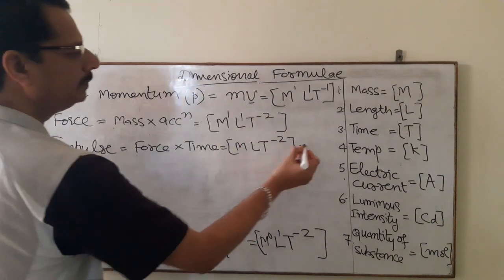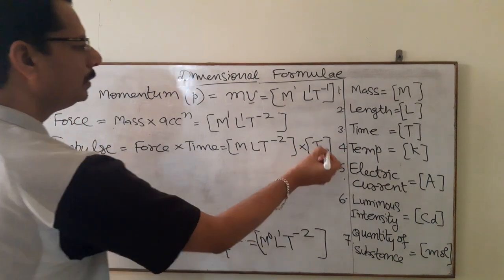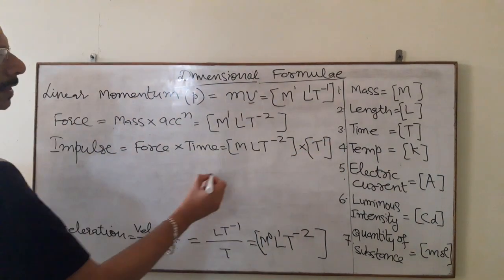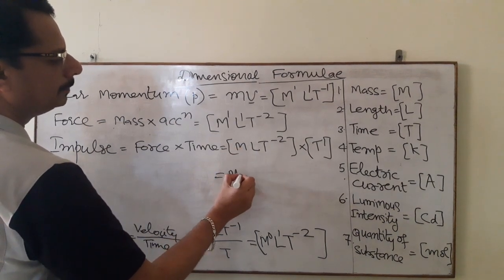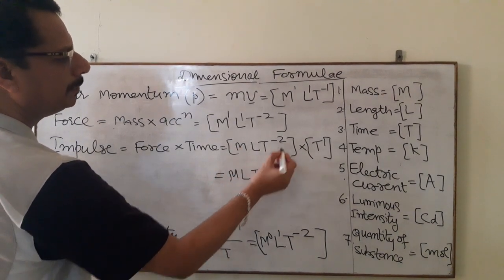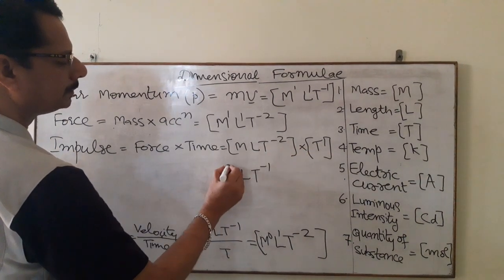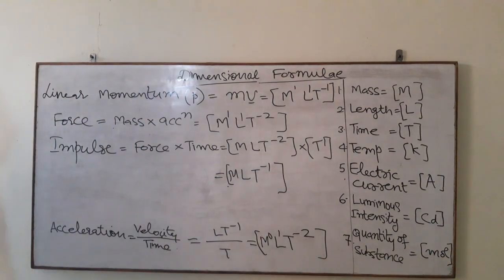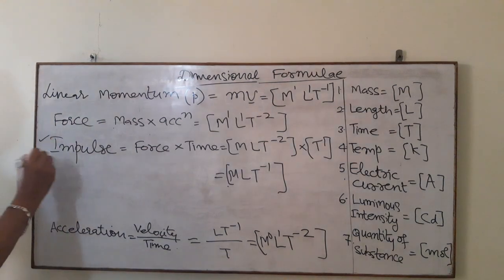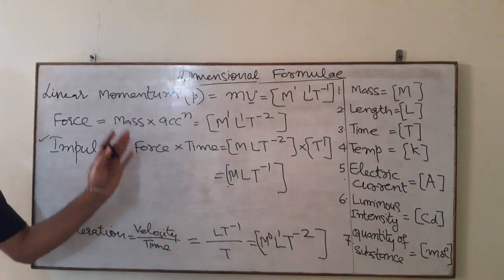And into time it will be T, so this is T raised to power 1. So that will be M L T minus 2 and here is plus 1, so it will become minus 1. Is that clear? So it will be M L T minus 1. This is for impulse. So in this way we can do different formulae for different quantities.